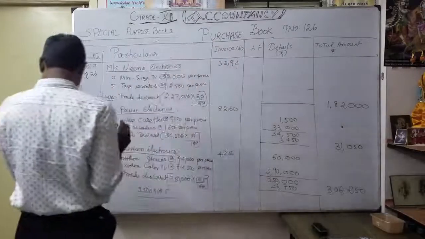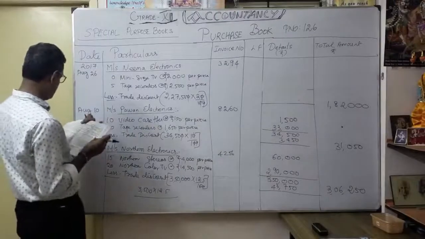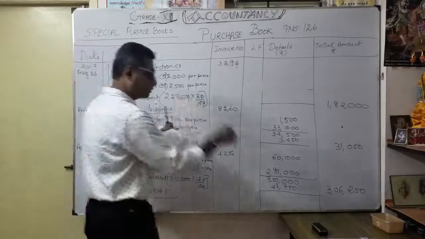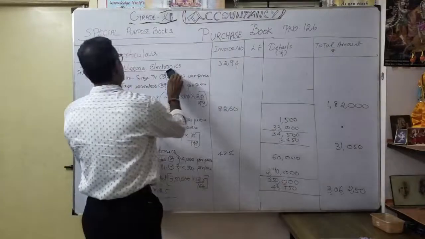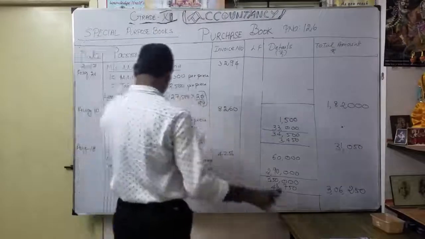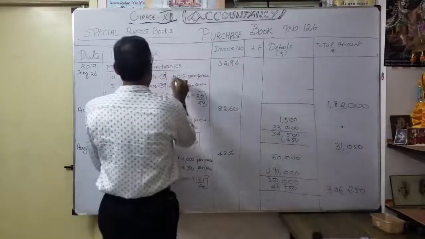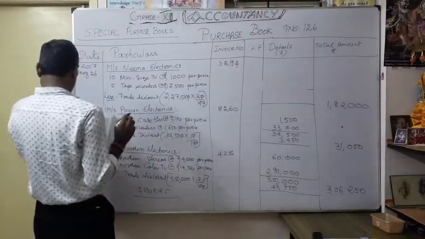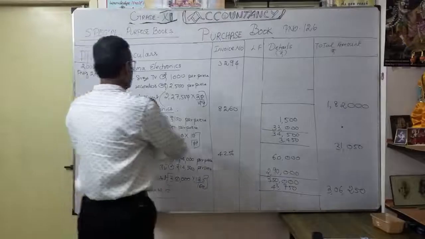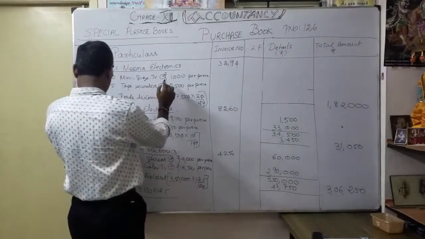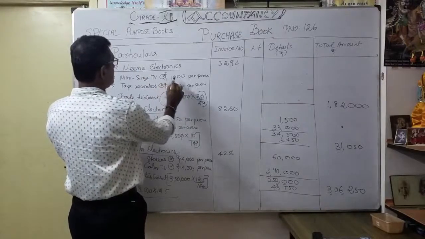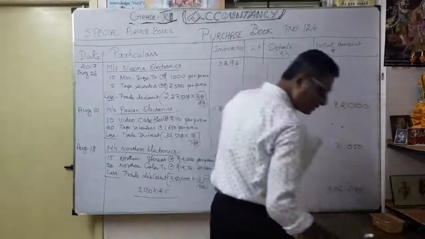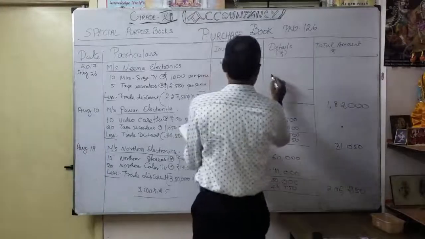So what is the 10 mini size TV? Correct. Same. 10 mini size TV at the rate of 1000. Earlier 2000, now 1000. Correct. At the rate of 1000. Okay. Thereafter, 5 color TV. First I'll finish this. 10 mini size TV at the rate of 1000 per piece. How much will it come? It may be 10 into 1000. It is coming under 10,000. Okay. 10,000.